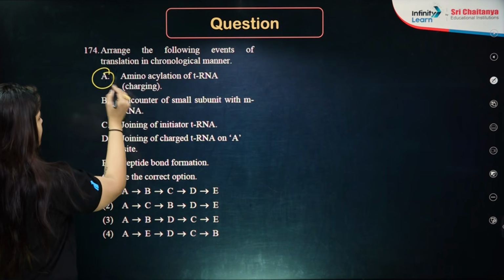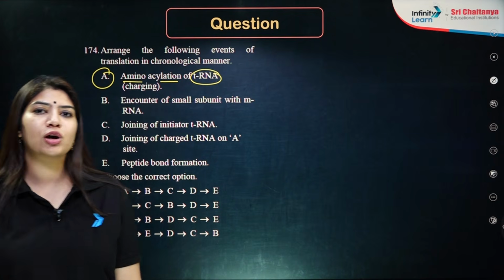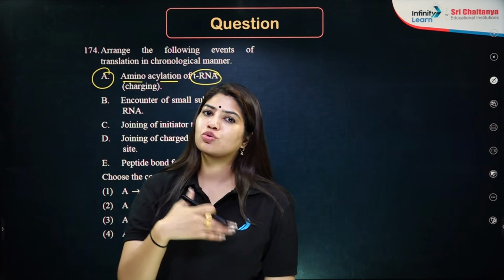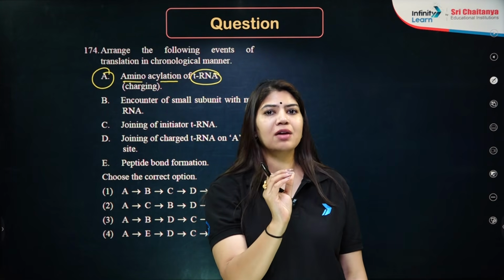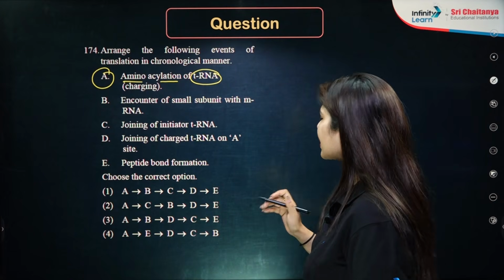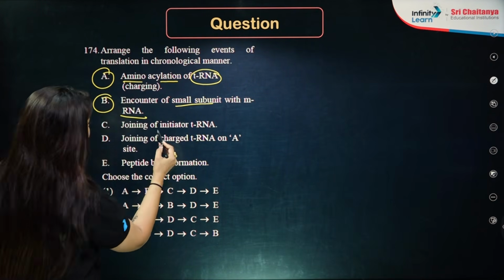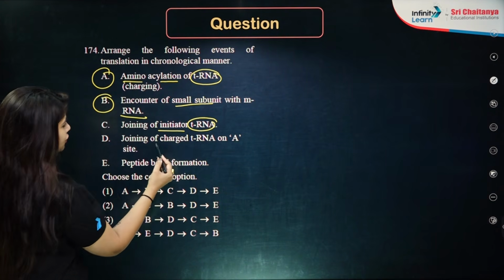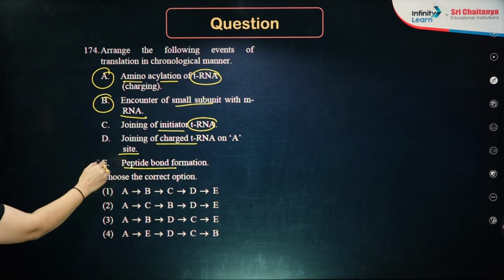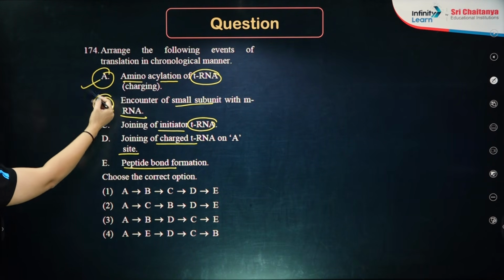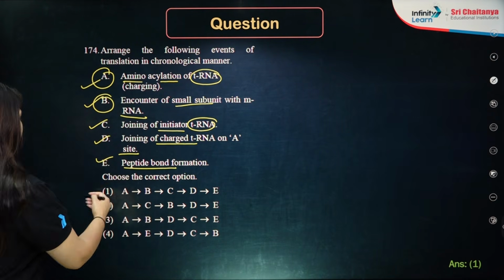First statement is amino acylation of tRNA, which is also called charging of tRNA, wherein we are going to attach the subsequent amino acid to the tRNA. That will be based upon the anticodon which is there on the tRNA, and thereby we attach the amino acid to it. Then encounter of the small subunit with mRNA. Joining of initiator tRNA, perfect. Joining of charged tRNA on A site, and then peptide bond formation. So this sequence is perfectly correct: A followed by B, then C, then D, and then E. A, B, C, D, E has to be the correct answer.